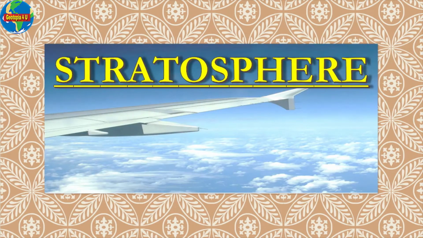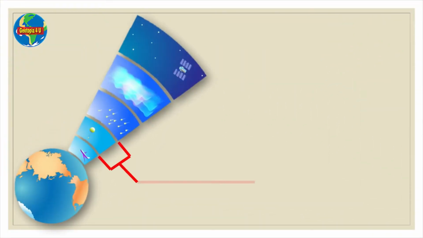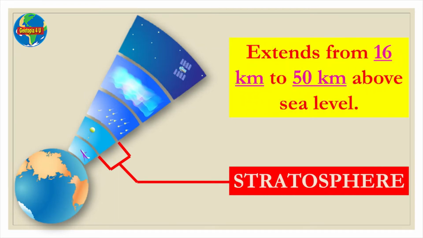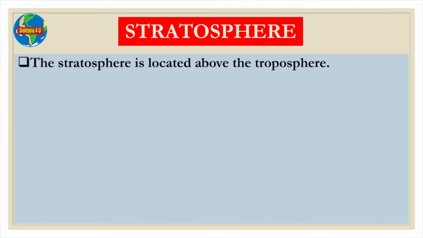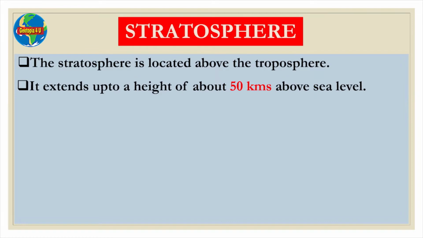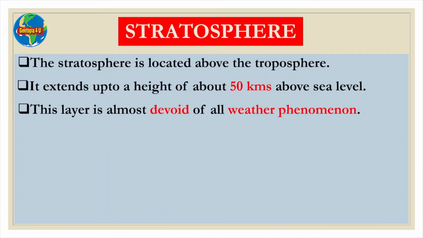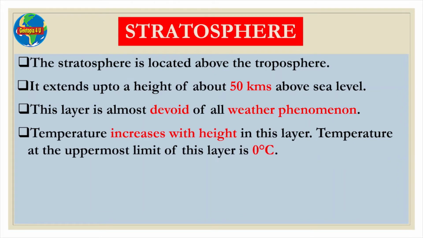Now we will discuss the stratosphere. The layer indicated by the red lines in this picture is the stratosphere. It extends from 16 km to 50 km above sea level. The stratosphere is located above the troposphere. It extends up to a height of about 50 km above sea level. This layer is almost devoid of all weather phenomena. Temperature increases with height in this layer. Temperature at the uppermost limit of this layer is 0 degrees Celsius.